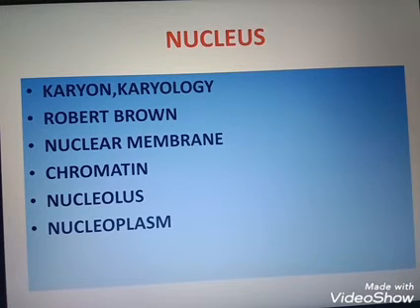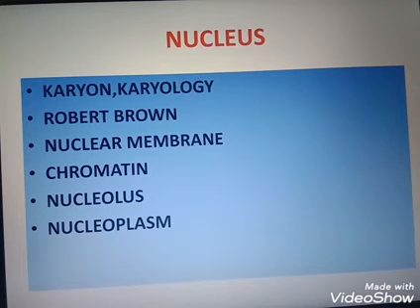The term nucleolus was given by the scientist Bowman. It is a spherical structure. It is not separated from the rest of the nucleoplasm by a membrane. The nucleolus is rich in ribosomal RNA. The function of the nucleolus is protein synthesis because it has ribosomal RNA.